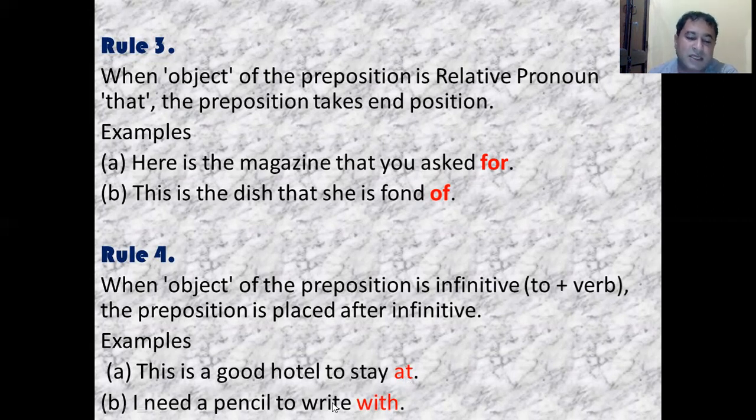I need a pencil to write with. Again, the preposition is with. It is placed after the infinitive, that is to plus the first form of the verb. So remember, when the object of the preposition is an infinitive, the preposition is placed after the infinitive.